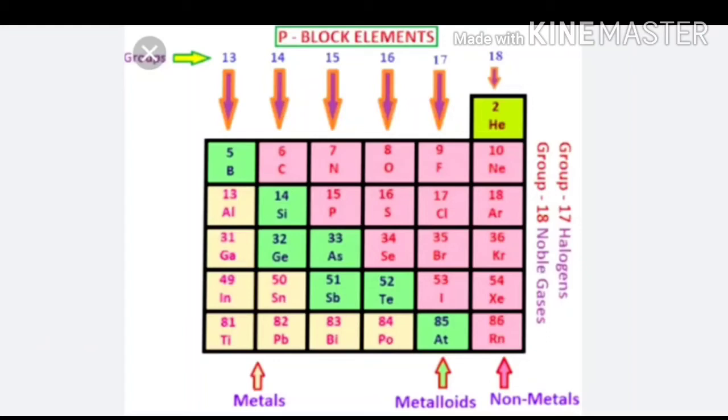Now methods of preparation of interhalogen compounds. They are prepared by direct combination of halogens, or by reaction of a halogen with a lower interhalogen. By these methods we can prepare them.